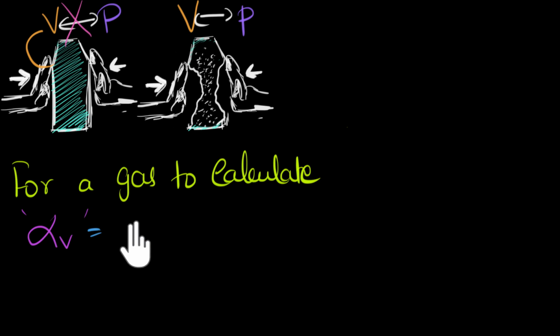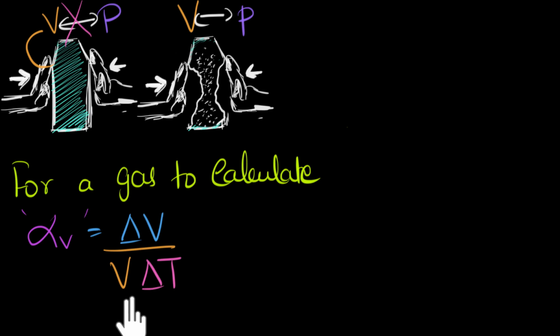And volume expansion coefficient is just the change in volume per unit volume per unit change in temperature. That's how we calculate how the volume changes with temperature. And we've discussed this in previous videos, so if you need more clarity, then it's better to go back and watch that video. But anyways, if you want to calculate this, we need to keep pressure constant.